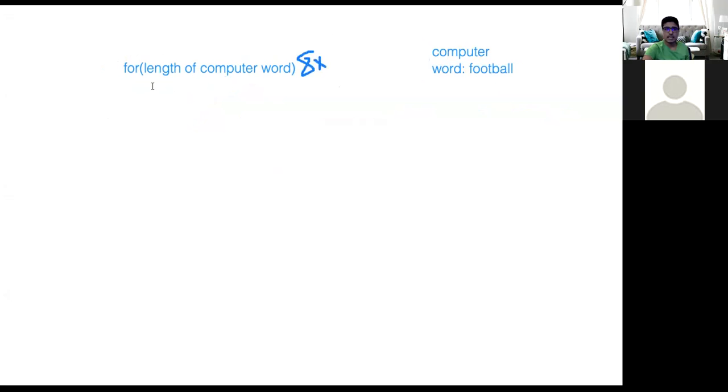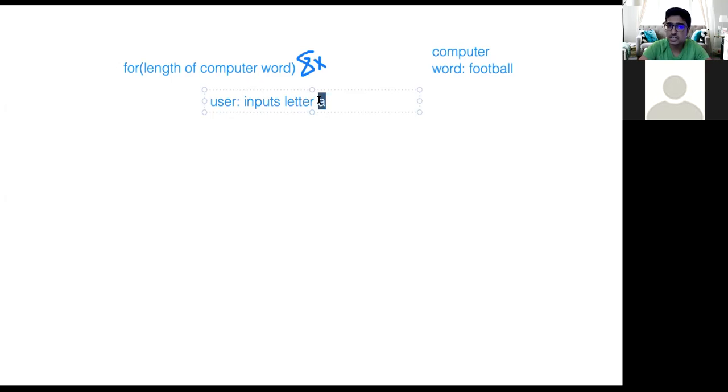So right now we have our one for loop. This for loop, I'm just going to write some pseudocode right here, is running the length of the computer word. So say the computer's word, off to the right, is, again, football, right? So football is 8 letters long, meaning this for loop will execute 8 times. Now, say the user inputs the letter A. Well, one for loop would be okay if we're only checking.